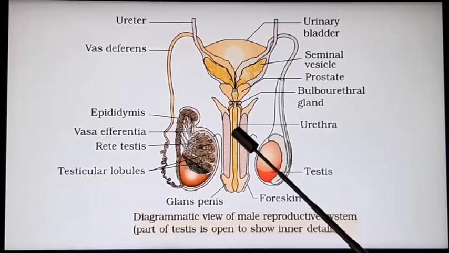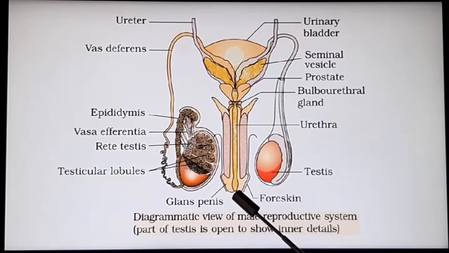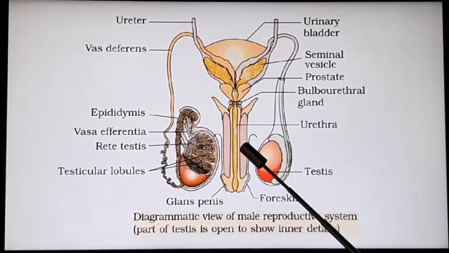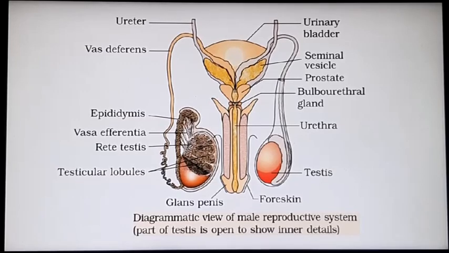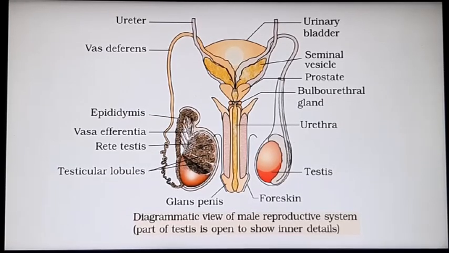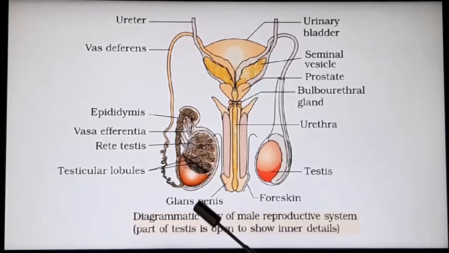The urethra is running through the penis and it opens exteriorly. Penis is the external genitalia of male reproductive system. The end of the penis is known as the glans penis, which is protected by a fold known as the foreskin.